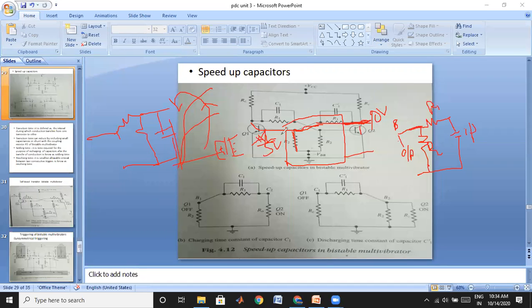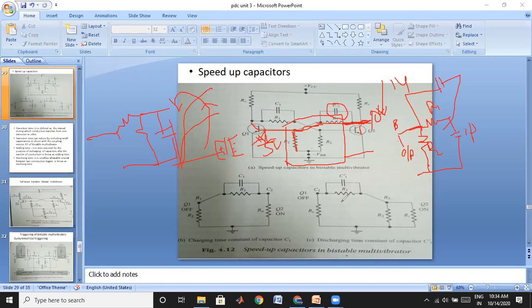In order to make this transistor turn on, if I want to get 7 volts here, the voltage at this node has to rise to 14 volts. When the voltage across this branch rises to 14 volts, then I get 7 volts here. It may take some time because of this attenuator circuit. In order to overcome this attenuator effect, we connect a compensating capacitor here. In a similar fashion, here also we connect a speed up capacitor.